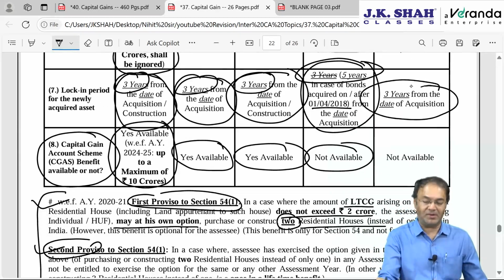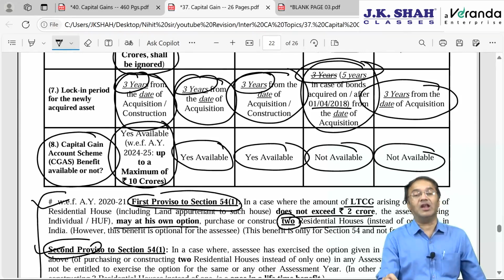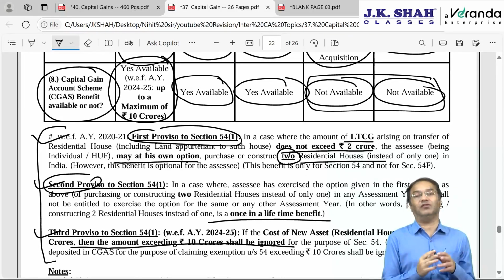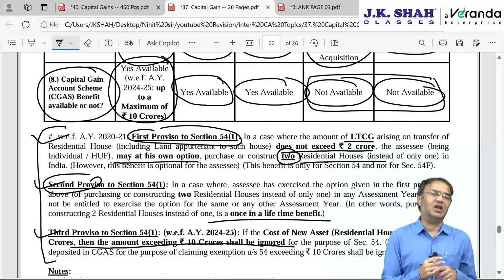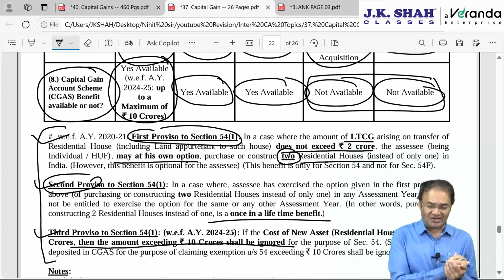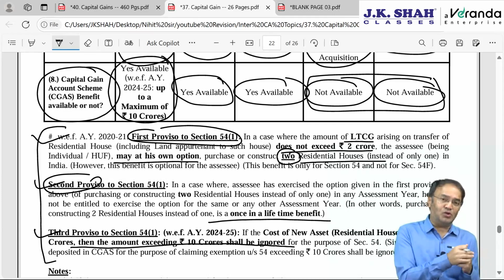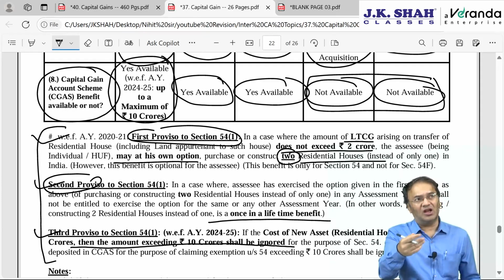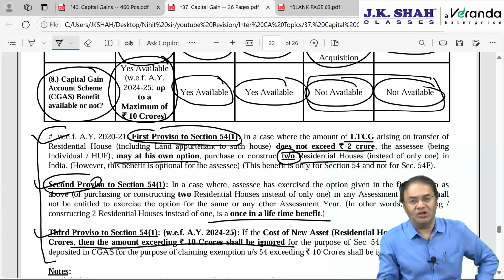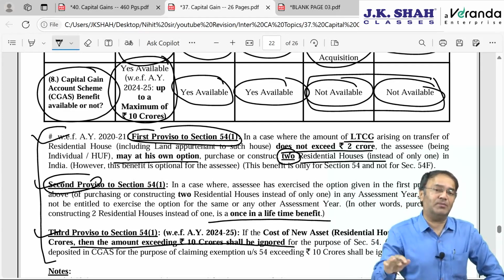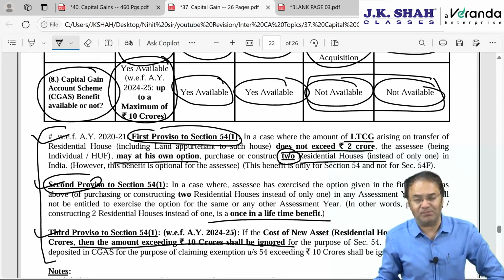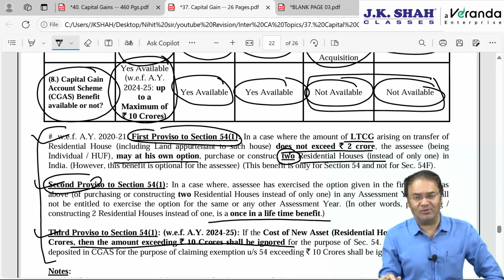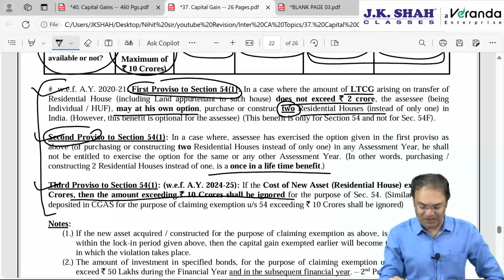Lock-in period of 3 years will be applicable from the date of acquisition, and the capital gain account scheme benefit is not available for these two sections, 54EC and 54EE, for a simple reason that the time limit to invest is barely 6 months to acquire the new asset. Since the time limit is 6 months, it will coincide with your IT return due date. So the IT return due date and the 6 months time limit would both be expiring at nearly the same period. There could be a gap of 1 or 2 months, but ideally the time limit will be expiring exactly at the same time.